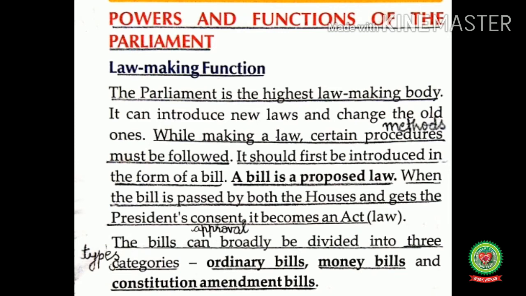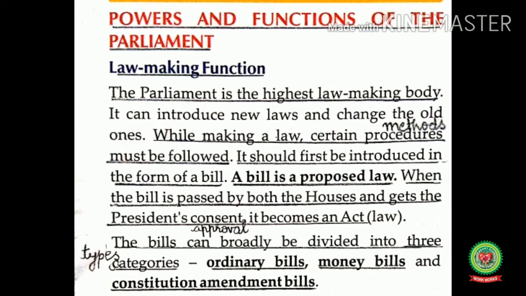While making a law, certain procedures must be followed. Procedures means methods. It should first be introduced in the form of a bill. A bill is a proposed law. Means the proposal for a law is called a bill. When the bill is passed by both the houses and gets the president's consent, it becomes an act or law. Consent means approval.